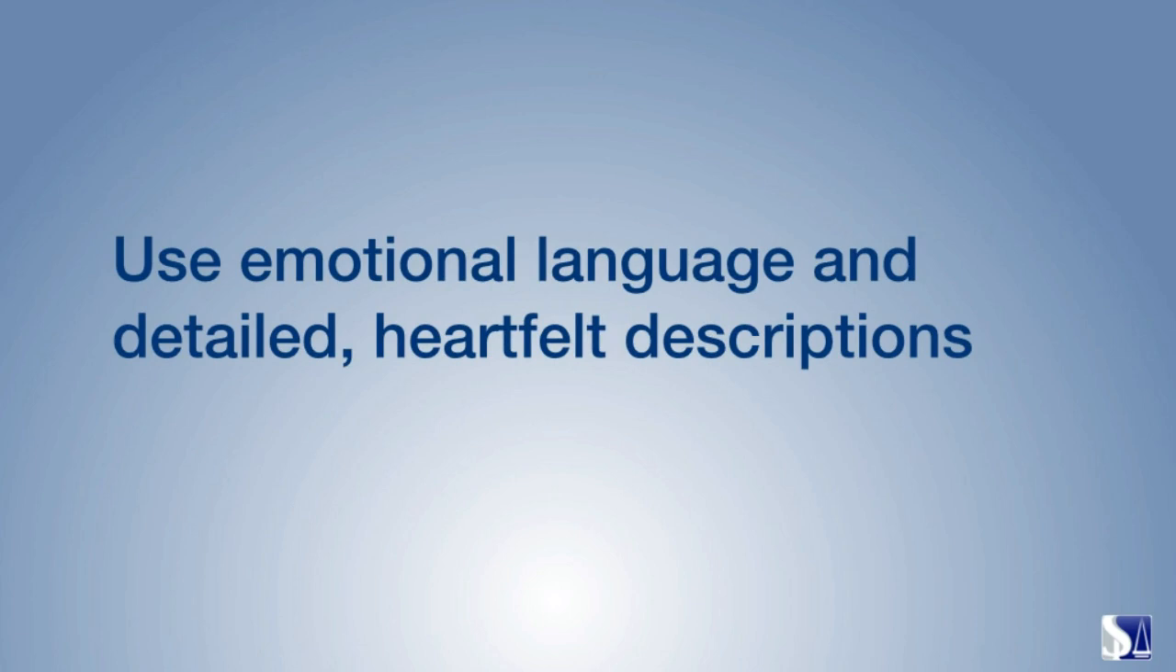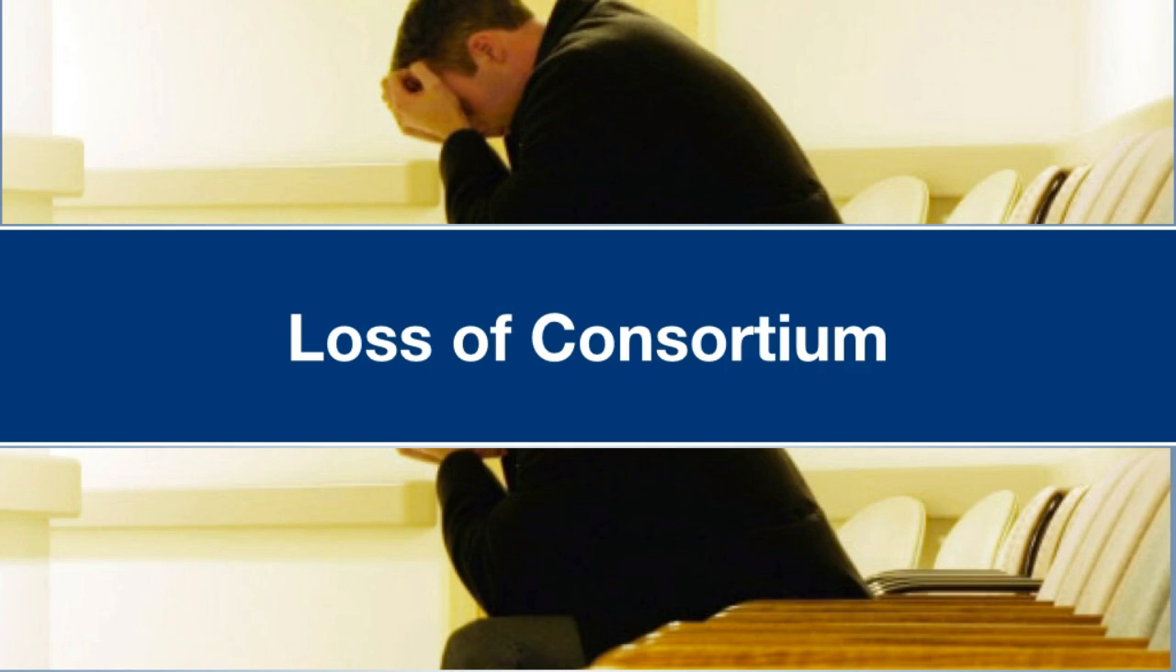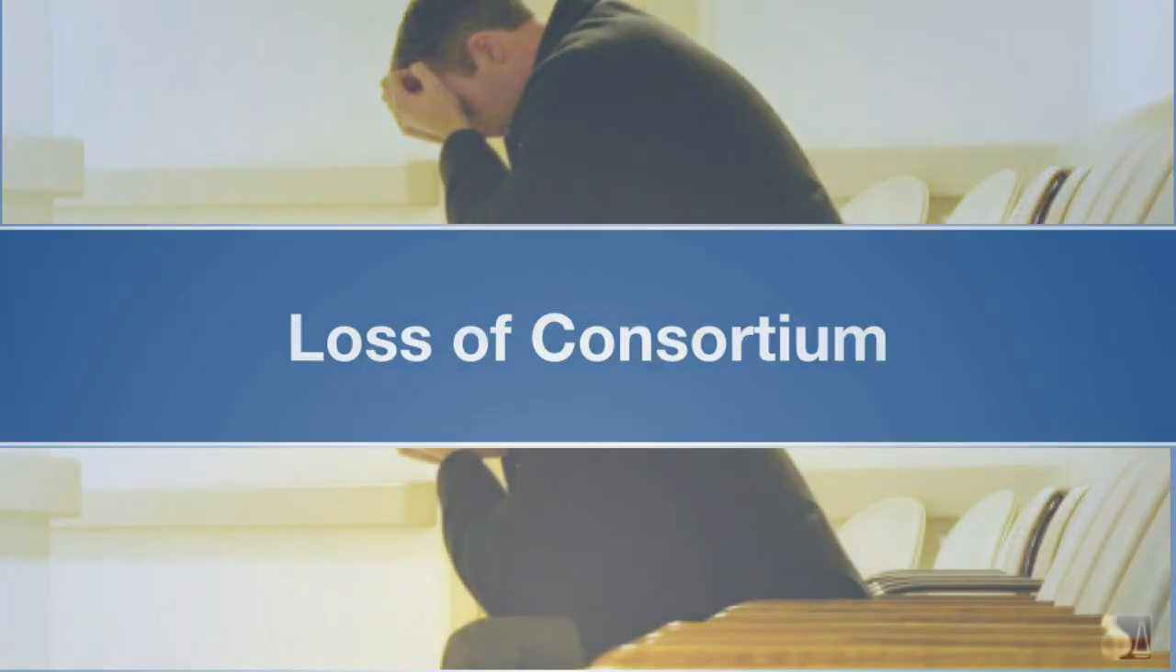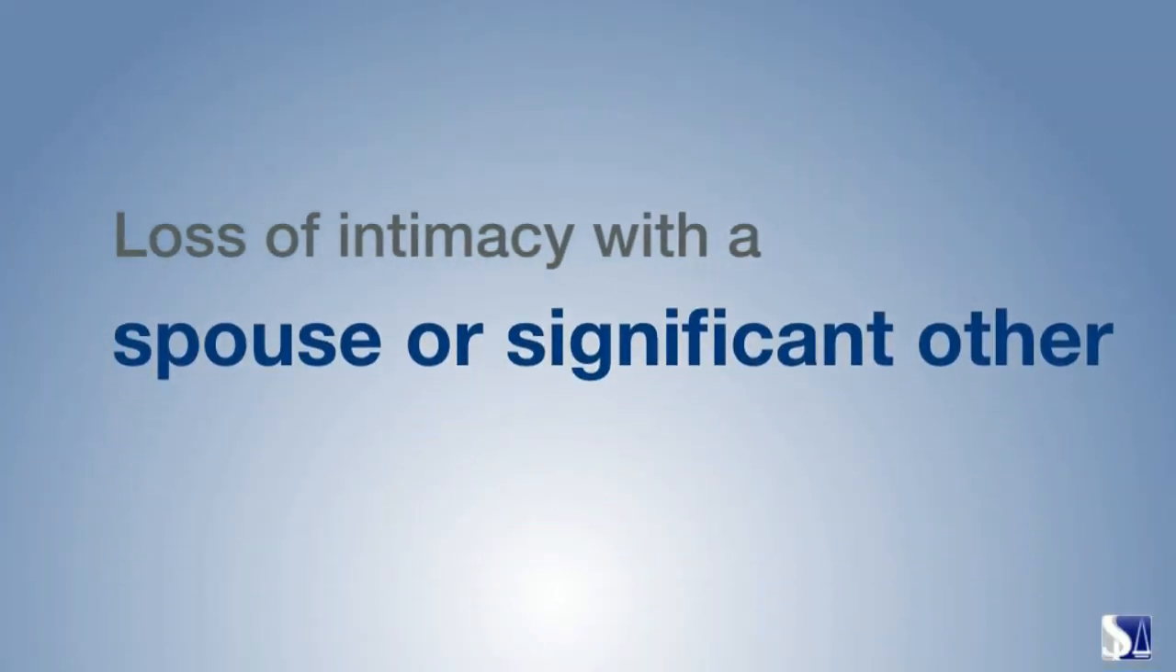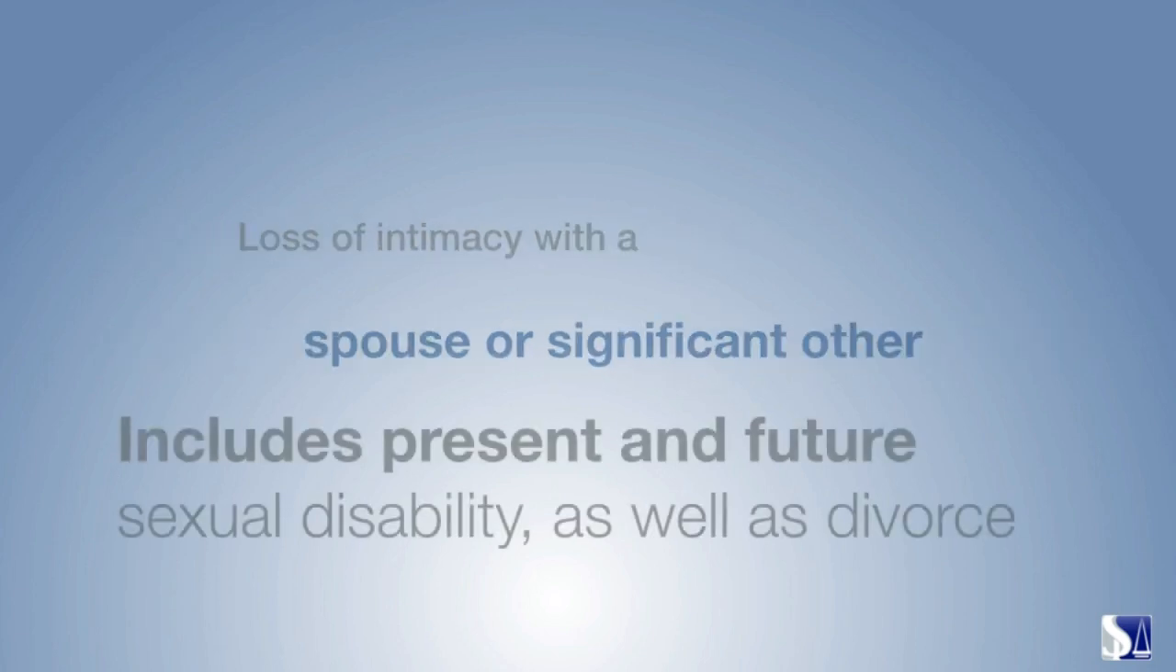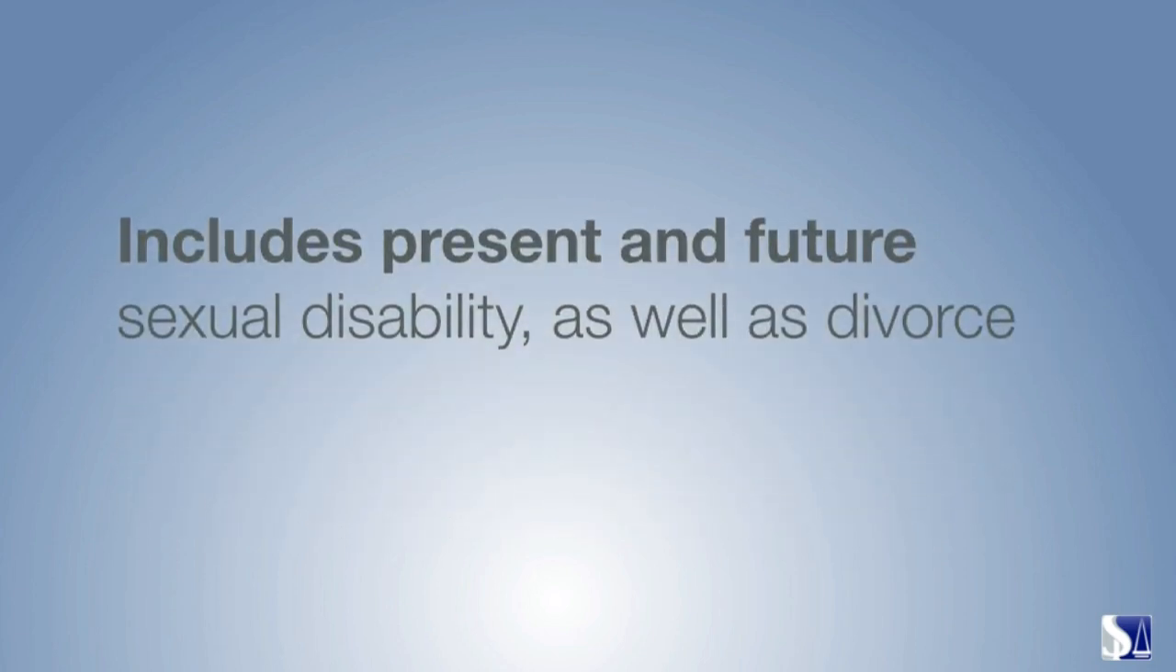Use emotional language and detailed, heartfelt descriptions of your life before and after the accident to convey your loss. Loss of consortium needs to be considered. This describes the loss of intimacy or sexual companionship with a spouse or significant other caused by a debilitating injury. It can include present and future sexual disability as well as the pain of divorce, if caused by the strain of the injury put on the relationship.